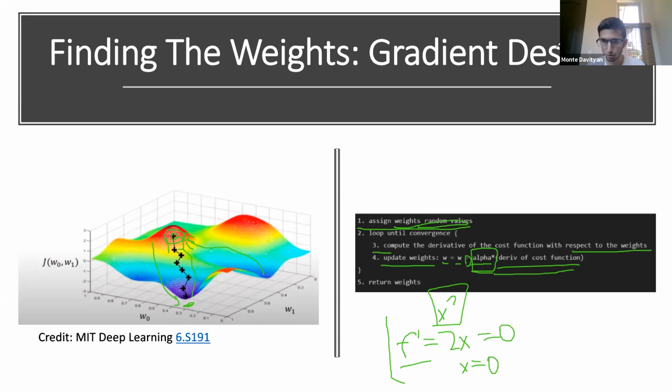There's a question: what do the peaks represent? Those peaks are essentially our error function. They are our cost function. So if we were to graph our mean squared error, we would get this graph. In practice, we have millions of dimensions, so it's very difficult to graph and visualize. But in a simplified case, this graph is our cost function, and we want to minimize it by moving the weights to a global minimum.